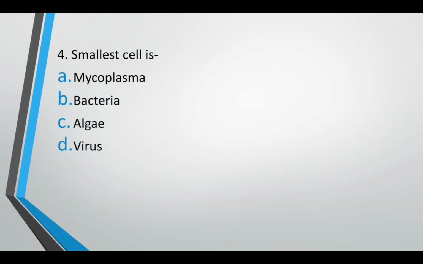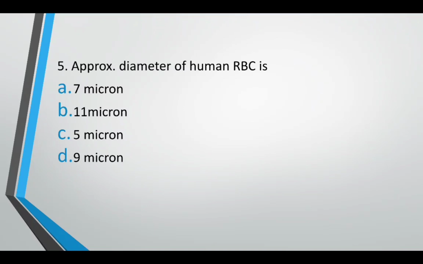Smallest cell: mycoplasma, bacteria, algae, virus. Smallest cell. The correct answer is option A, mycoplasma. The approximate diameter of human RBC is 7 micron, 11 micron, 5 micron, or 9 micron. The correct answer is option A. It is approximately 7 micron.